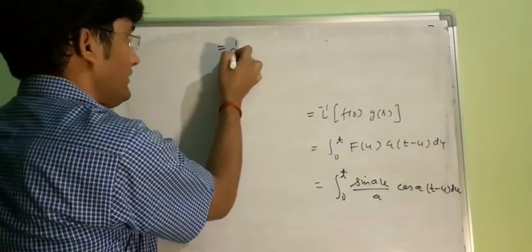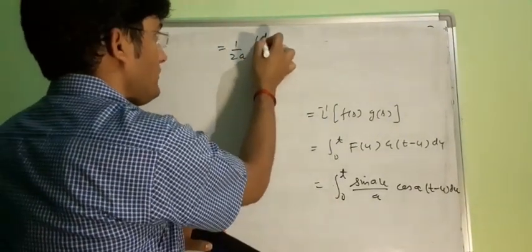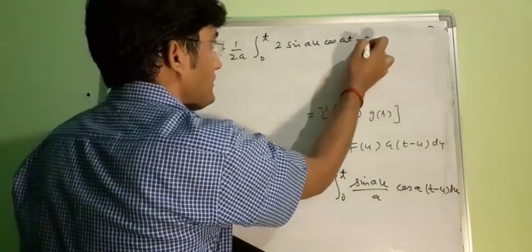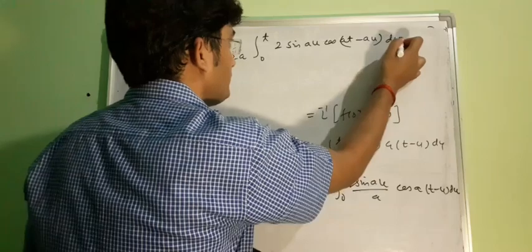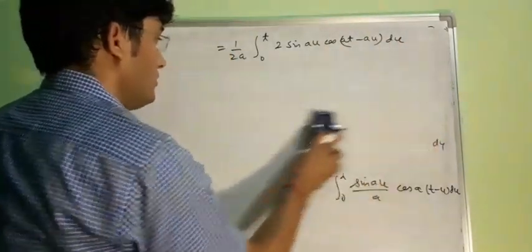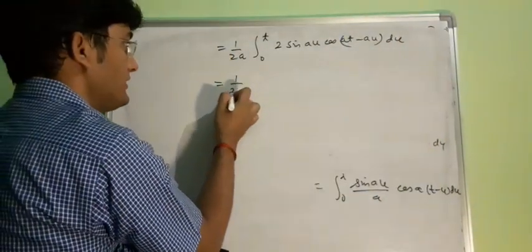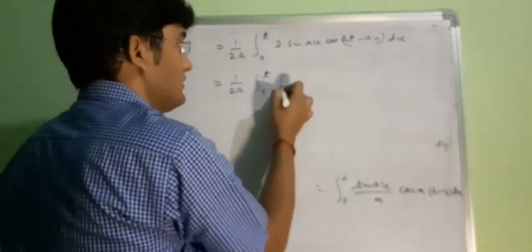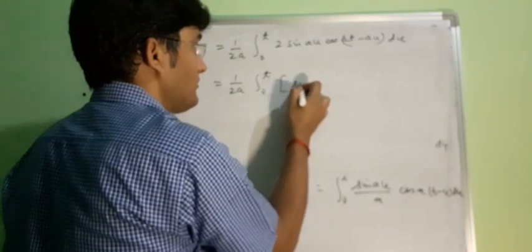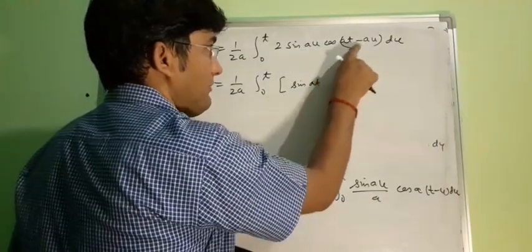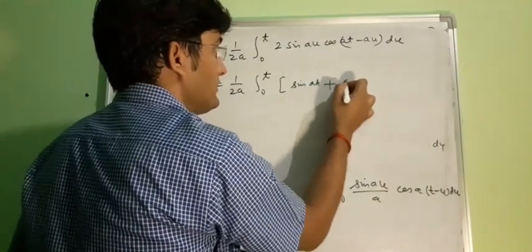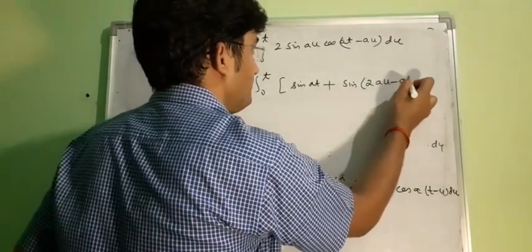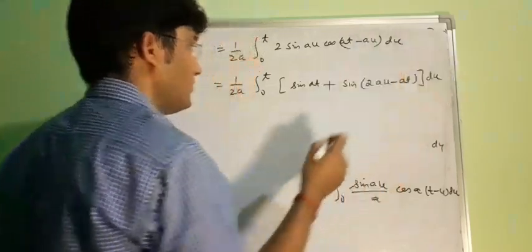And this is equal to 1 by 2a integral 0 to t 2 times sin au cos at minus au du. Now 2 sin C cos D is equal to sin C plus D plus sin C minus D. So this will be integral 0 to t, sin at plus sin 2au minus at, then integration with respect to u.